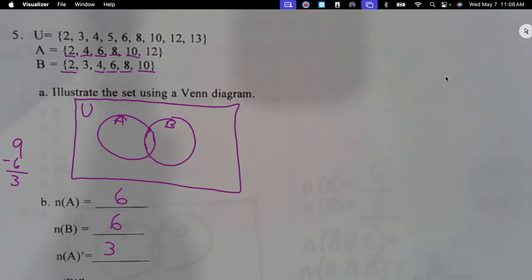I did the wrong thing. It's supposed to be an apostrophe and I put quotes. Wait, where did we get 9 from? That's how many is in all of them. Oh. So I counted, this has 9, this has 6, and this has 6. So I did 9 minus 6.